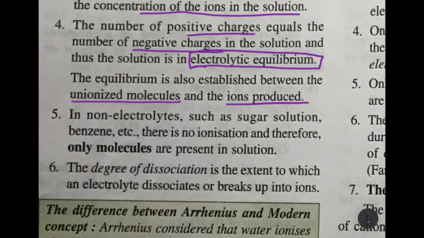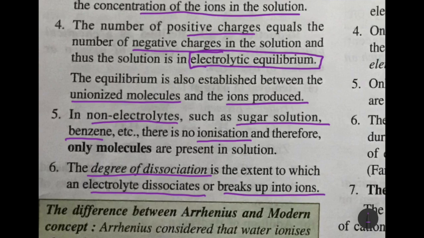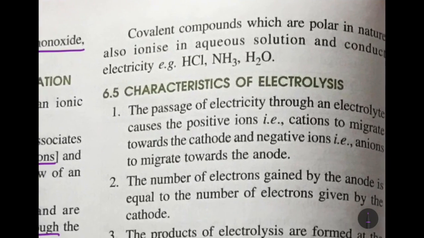Now in non-electrolytes, that is the solution which does not conduct electricity, for example sugar solution or benzene, there is no ionization. That means no ions will be formed. There are only molecules. So therefore that non-electrolyte will not conduct electricity. And the degree of dissociation is the extent to which an electrolyte dissociates or breaks up into ions. So the degree of dissociation means how many ions will be formed in the electrolyte after the electrolyte dissociates.